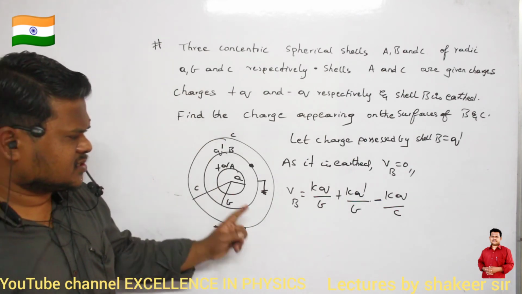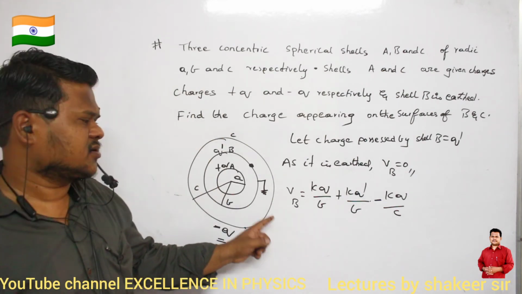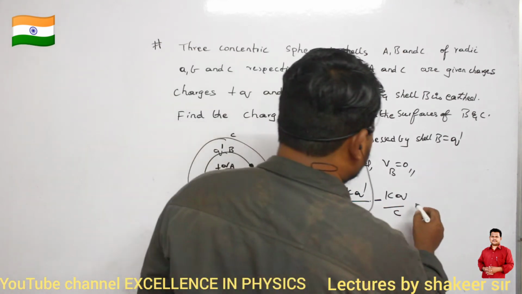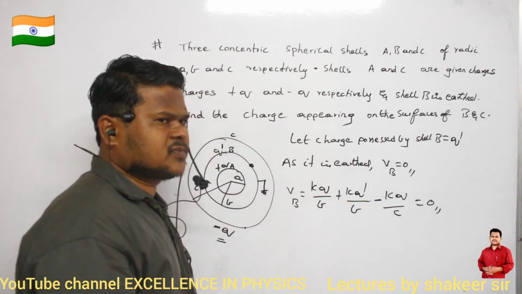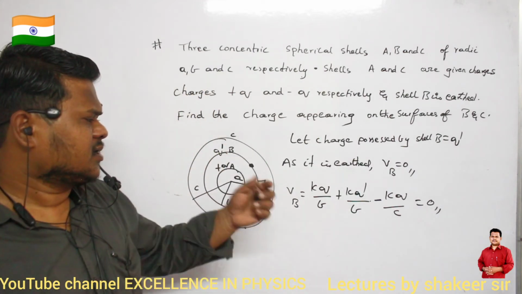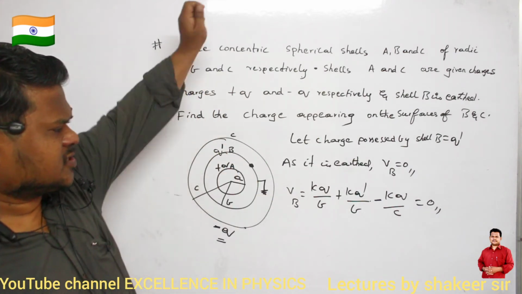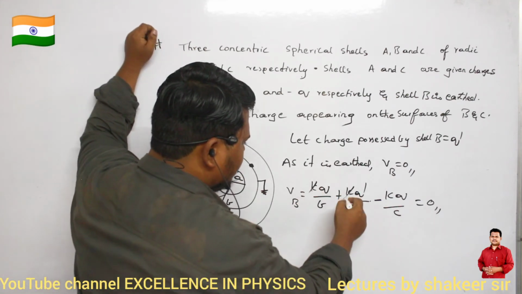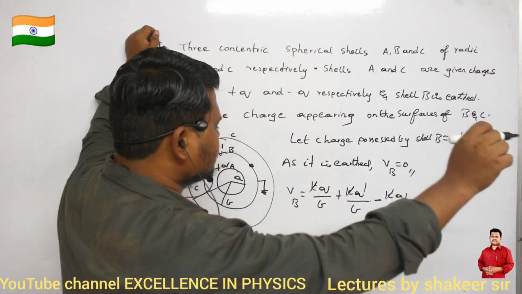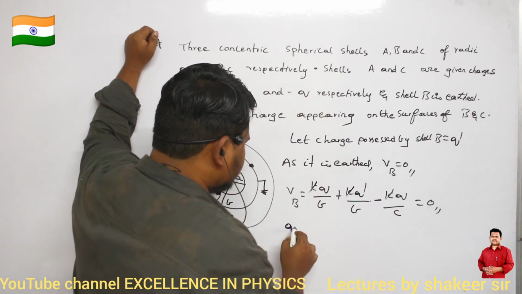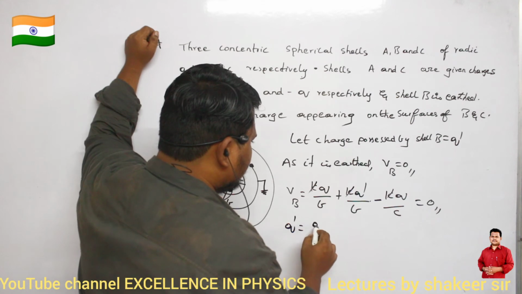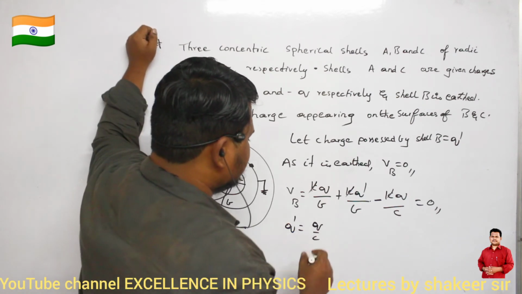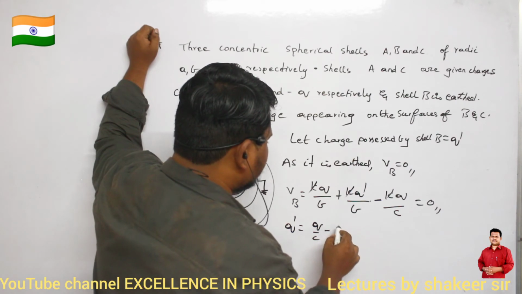This is the total potential existing on shell B. The total should be 0 because it is earthed. Now can't I calculate q dash? K will get cancelled, so q dash is equal to q by c minus q by b.